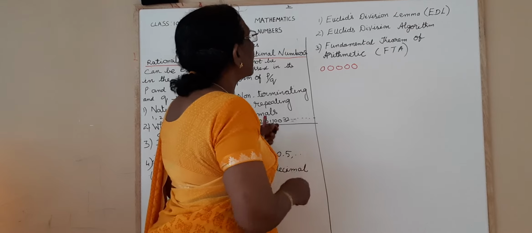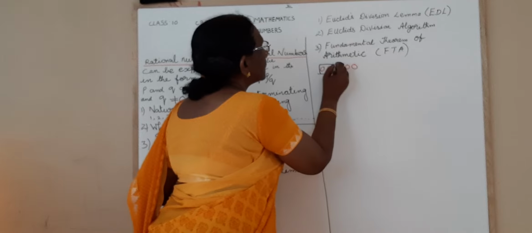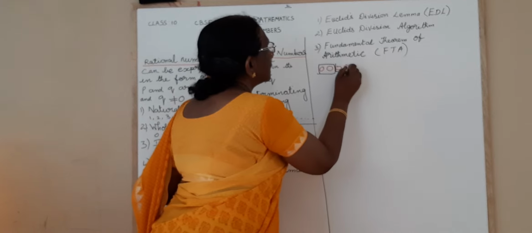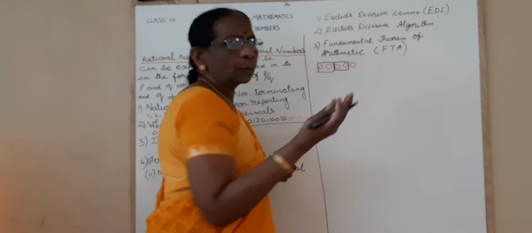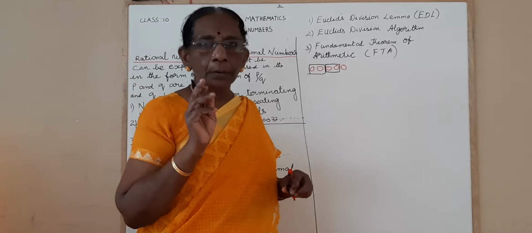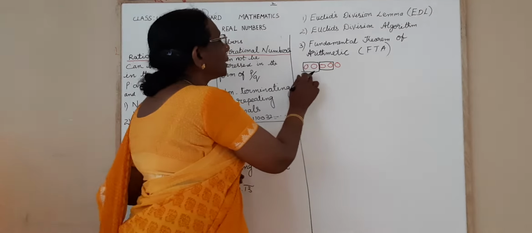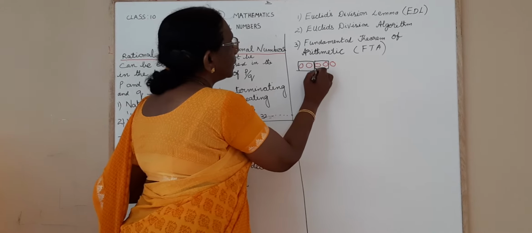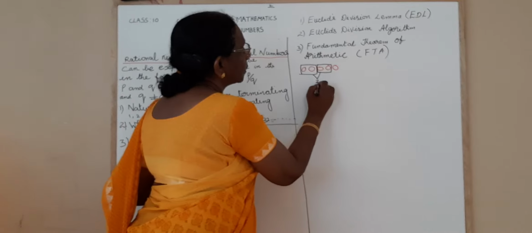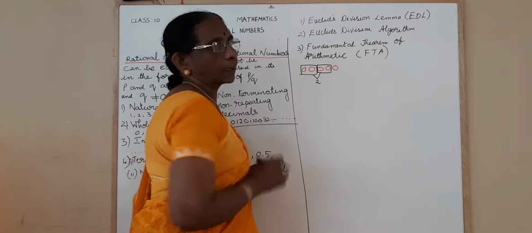So I am getting what? First group contains 2 balls. Second group again contains 2 balls. But in the third group, we don't have 2 balls. Only 1 ball is there. Now when you see how many complete groups are there, totally 2 complete groups and 1 is incomplete.